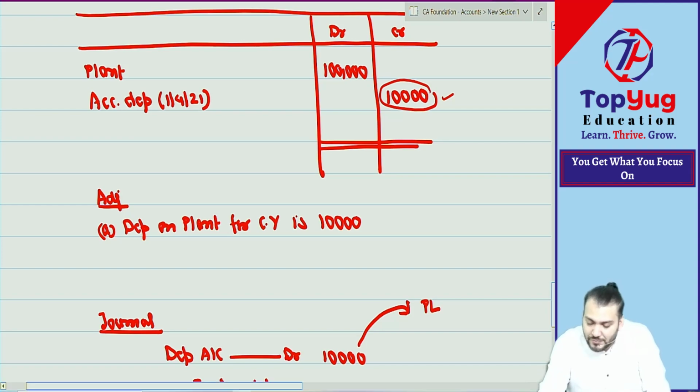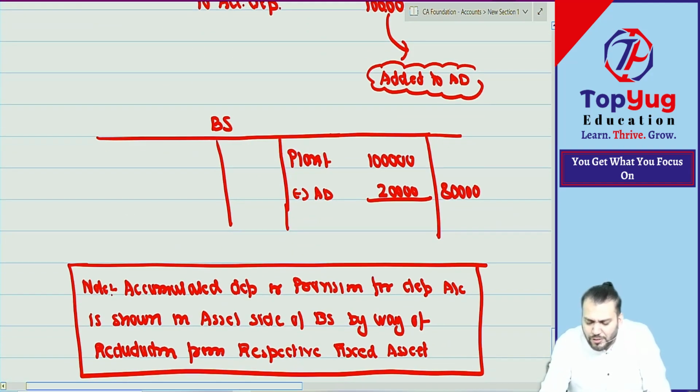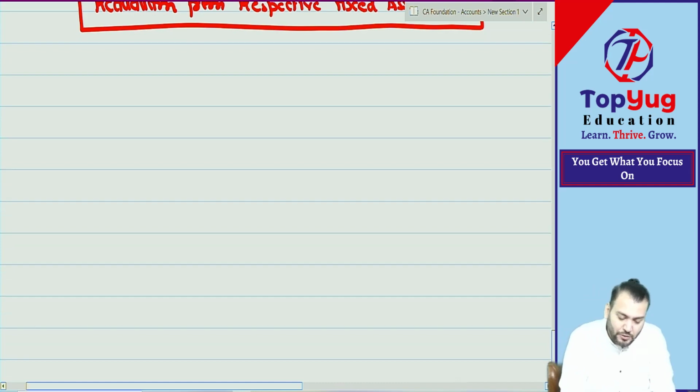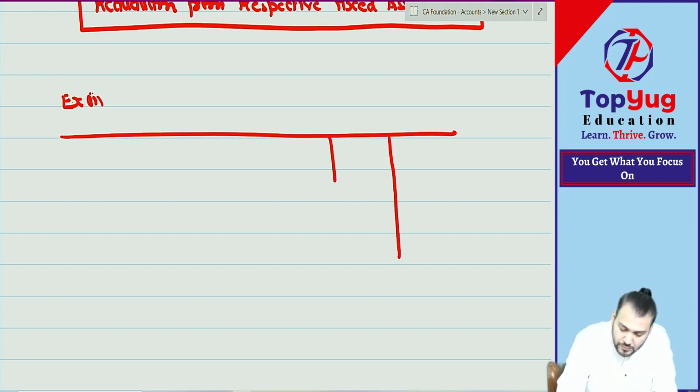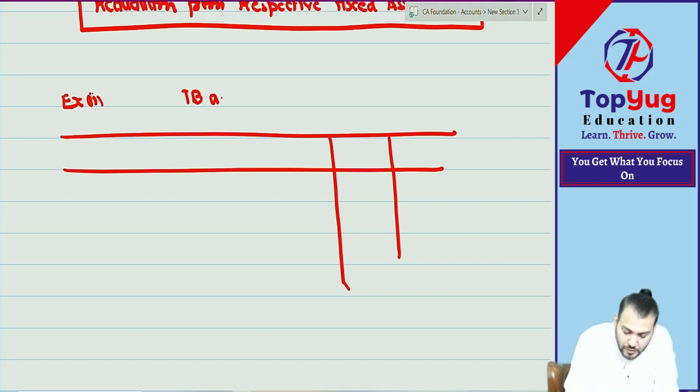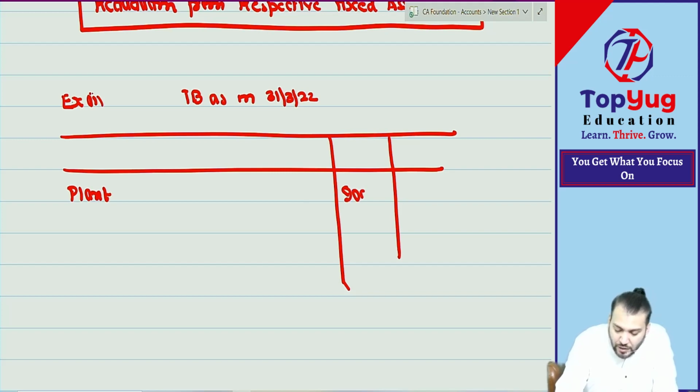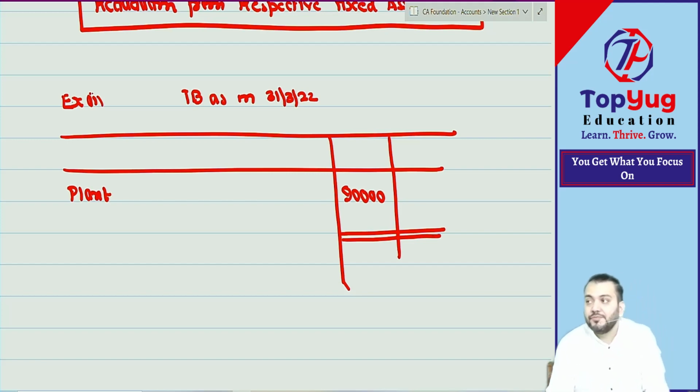Understood? Correct. Now, I will give a similar question. Let's see whether you are able to react or not. Example number 2. Tell me, they have given the trial balance as on 31st March 2022. Now what have they given? They have given plant of 90,000. Understood? Correct. What is not appearing? Which account is not coming?